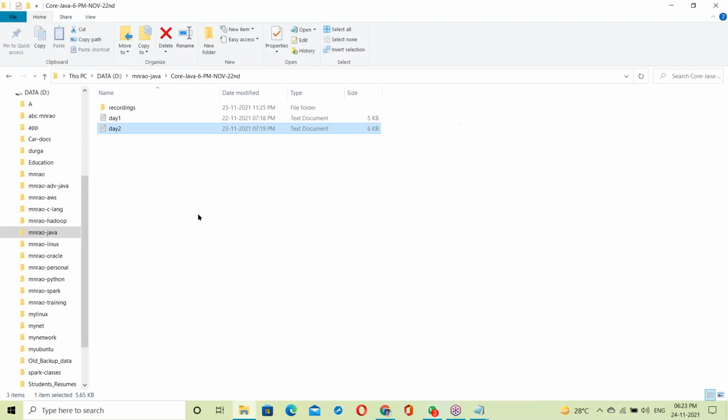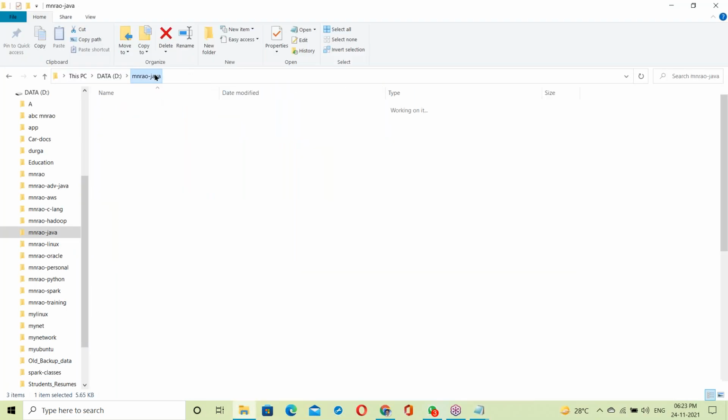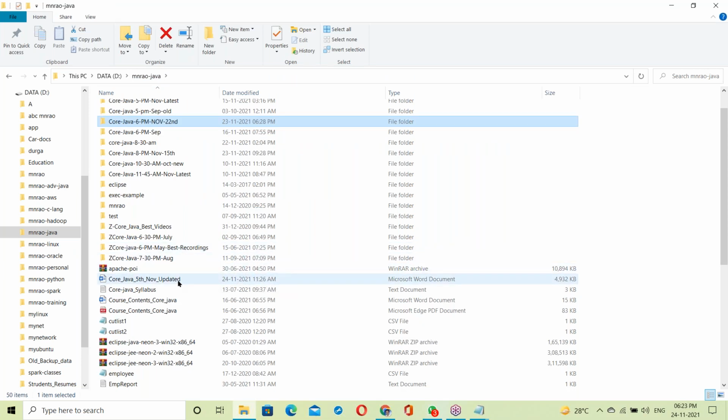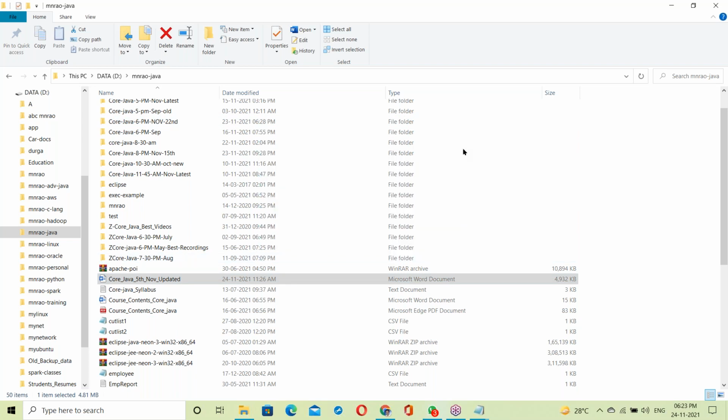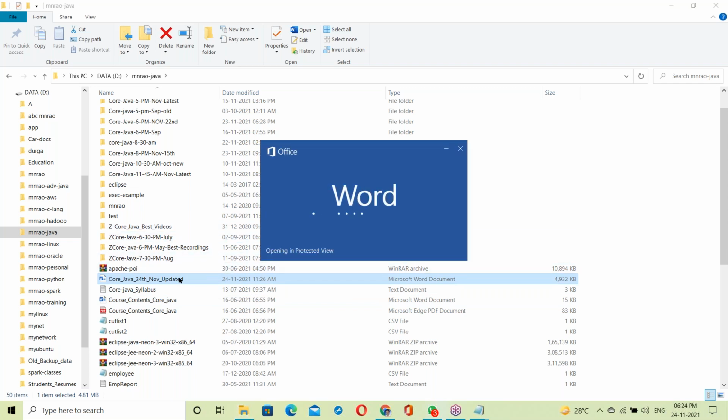One second, let me open your document here, the Java document. So this is your Java document. It was updated this morning, the morning batch, before 11. Some examples and programs were added in this document today.